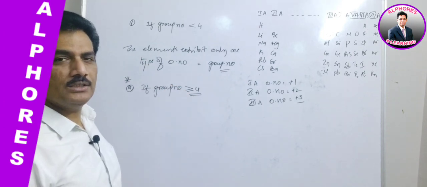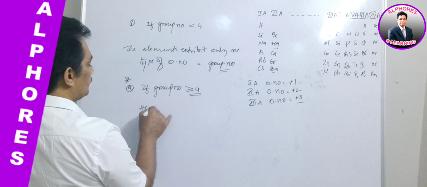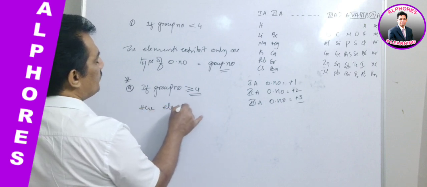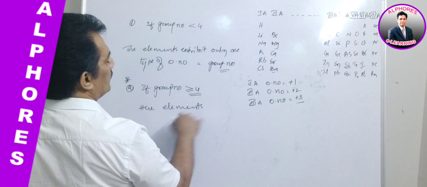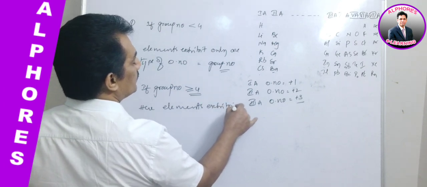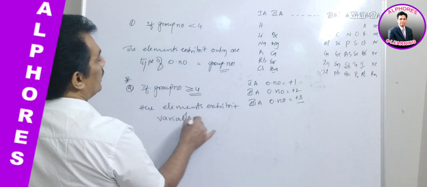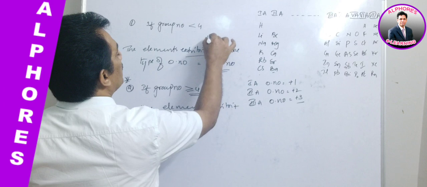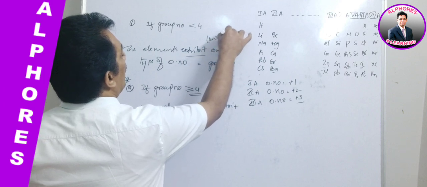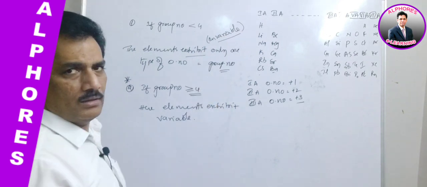If the group number is greater than or equal to 4, here the elements exhibit variable oxidation states. Earlier they exhibit invariable oxidation state, that is only one kind.